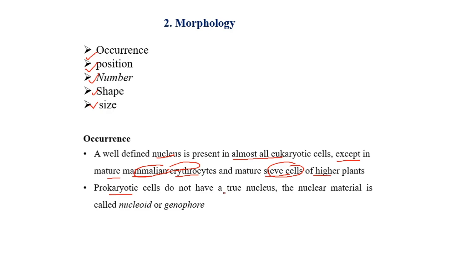Prokaryotic cells do not have a true nucleus. Instead, the nuclear material is called genophore or a nucleoid. It is either called a genophore or it is called a nucleoid.